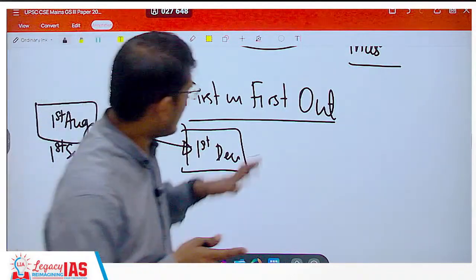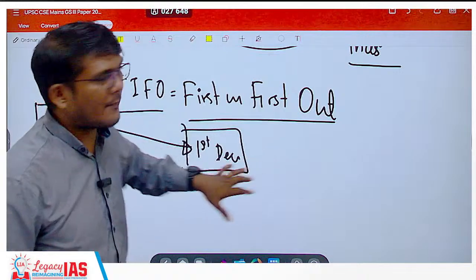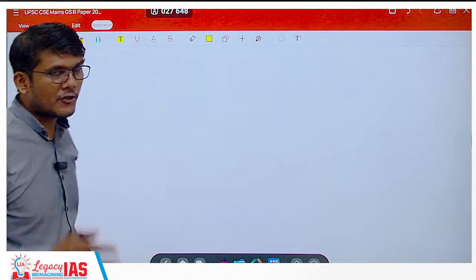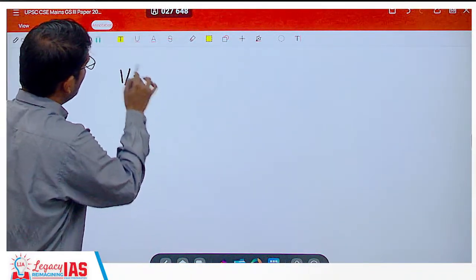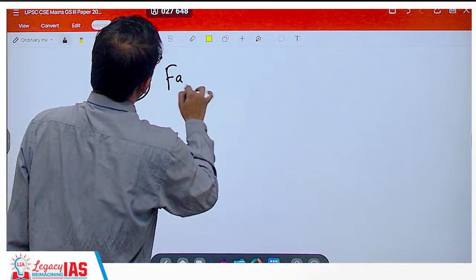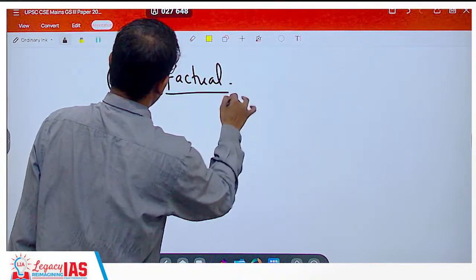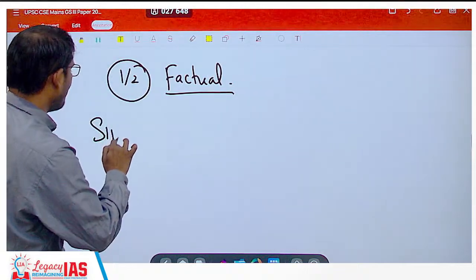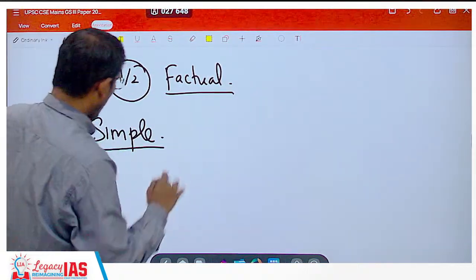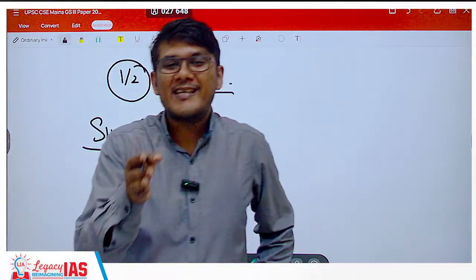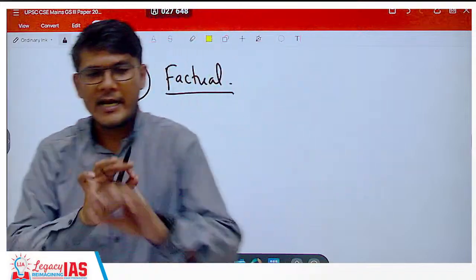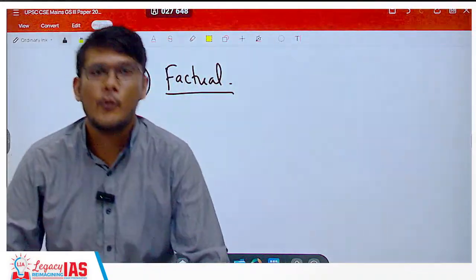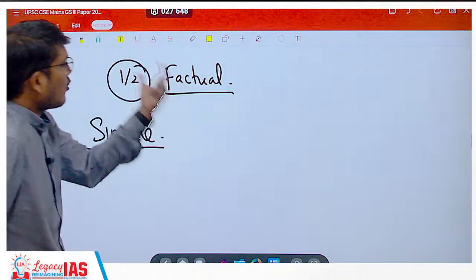Okay, so this was your economics paper. Total 100 marks, 8 questions, 4 of 10 marks, 4 of 15 marks. The questions were easy except for a couple of questions wherein you required complete factual information. Other questions were very simple in the sense that you don't have to think much, because UPSC is very direct. What is this? Why is this? How is this? What has it done? End of story. You don't even have to think about it. So this was the pattern of the economics paper.